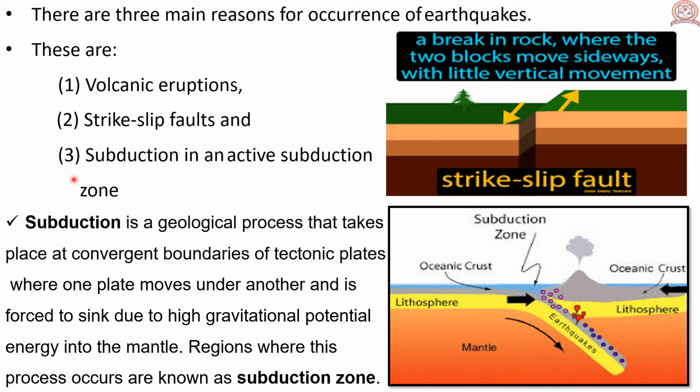Third one, subduction in an active subduction zone. See, what is subduction? Subduction is a geological process that takes place at convergent boundaries of tectonic plates where one plate moves under another and is forced to sink due to high gravitational potential energy into the mantle. Regions where this process occurs are known as subduction zone.